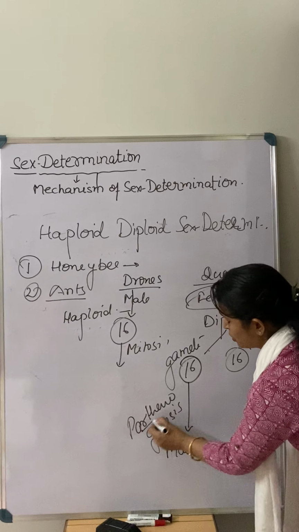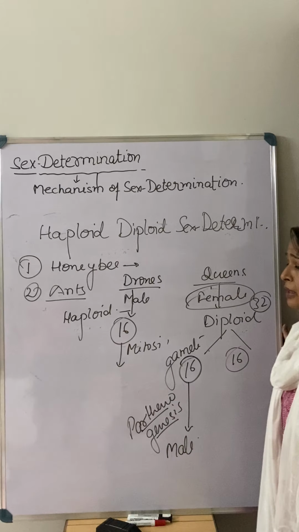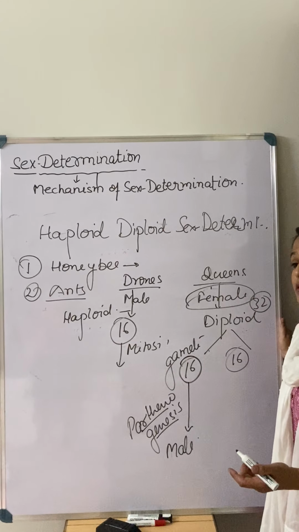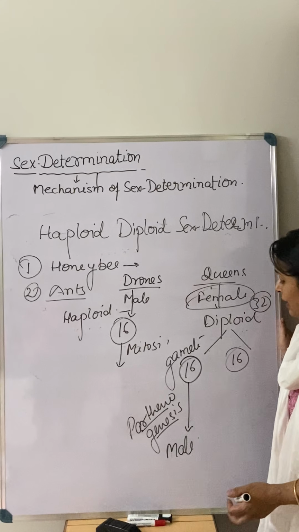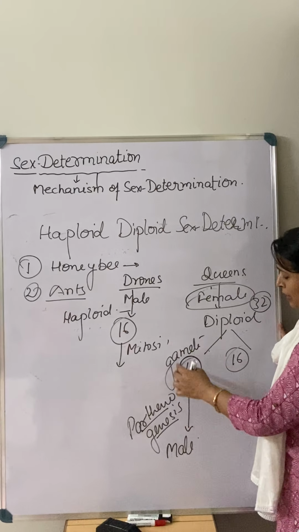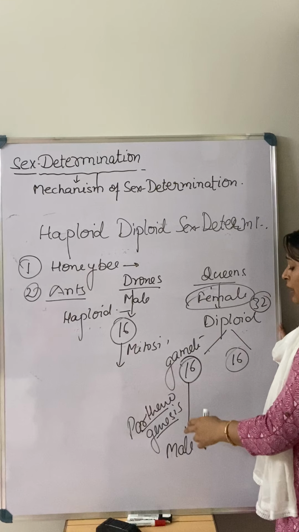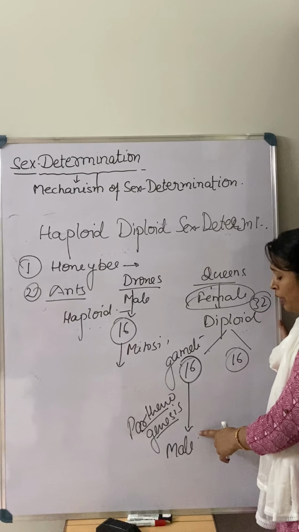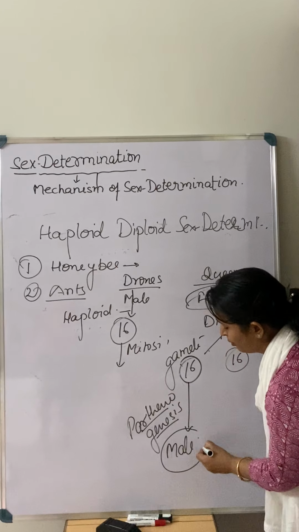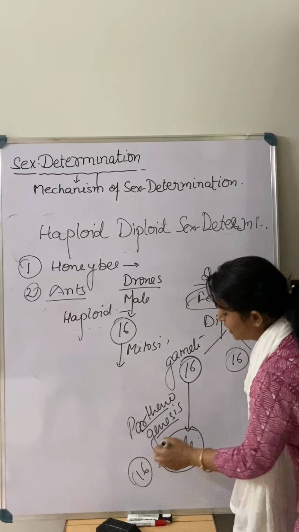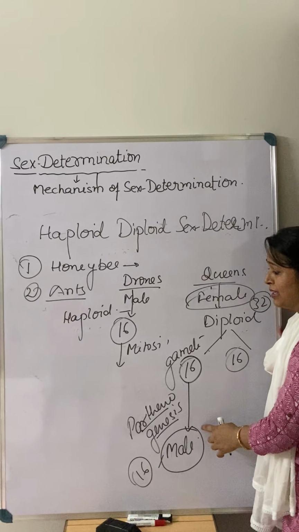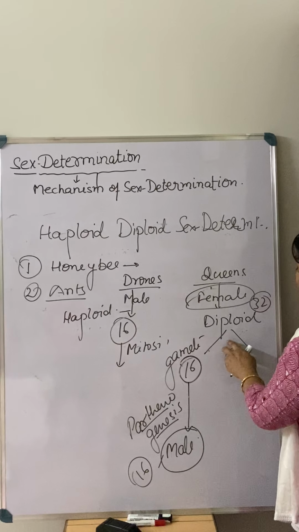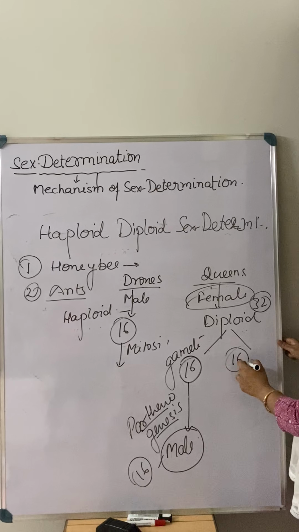I think this term is clear to all of you. I have told you in the previous chapter also, when there is development of a new individual without fertilization, or you can say the individual is developing from the unfertilized egg, that time we call it parthenogenesis. So in this case, some of the gametes, without fertilization, or you can say unfertilized eggs, directly develop into a new individual, and that behaves as a male, and their ploidy is 16, means due to the ploidy they behave as a male, because as I told you, males are haploid. But some of the eggs are going to fuse with what?